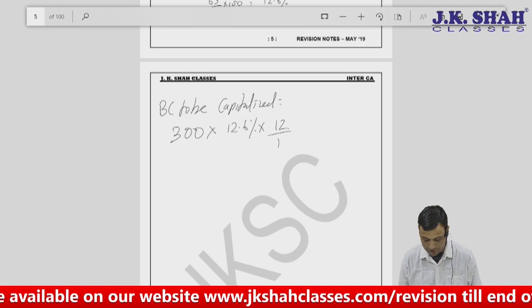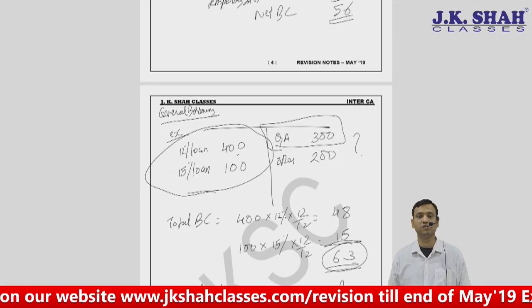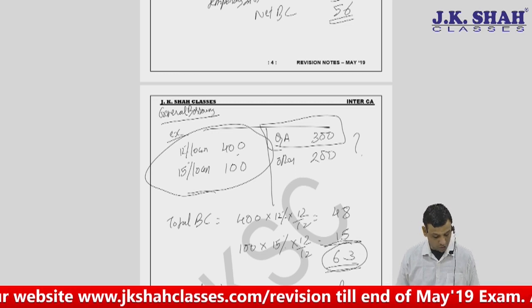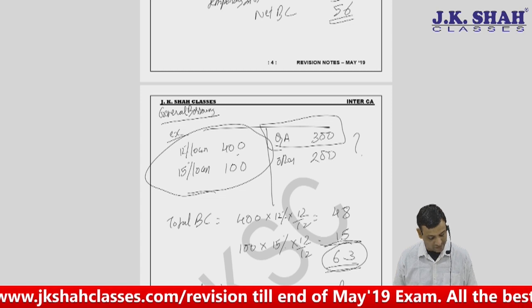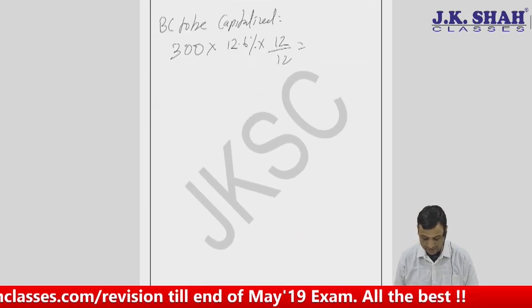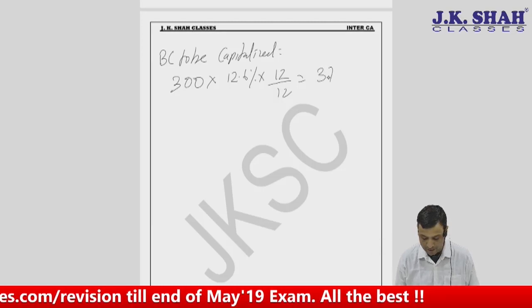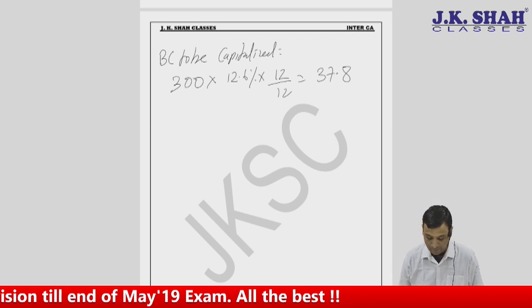Of course, no information is given when this expenditure was done, so we say it was done right from the beginning of the year. So 300 into 12.6% comes to 37.8. Borrowing cost to be capitalized will be 37.8.